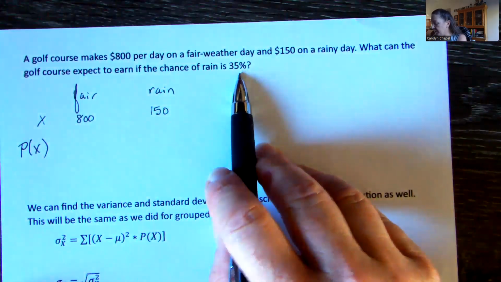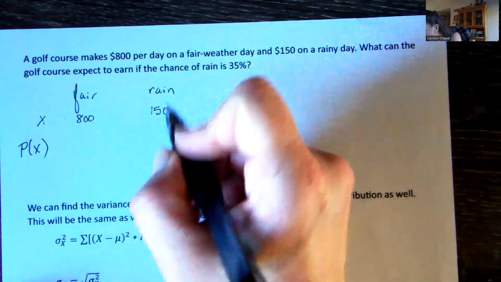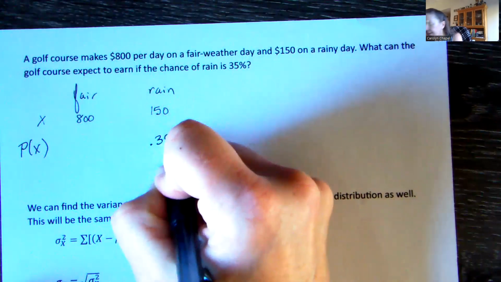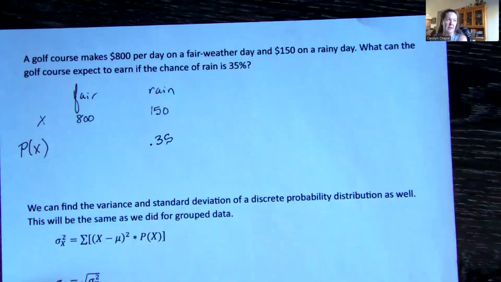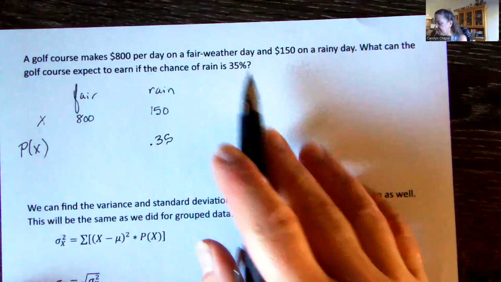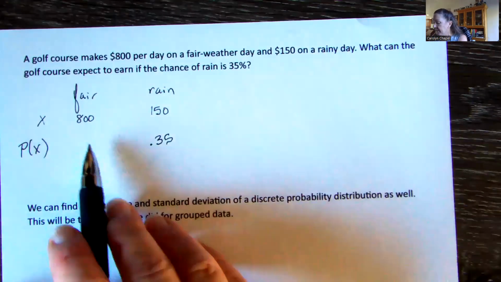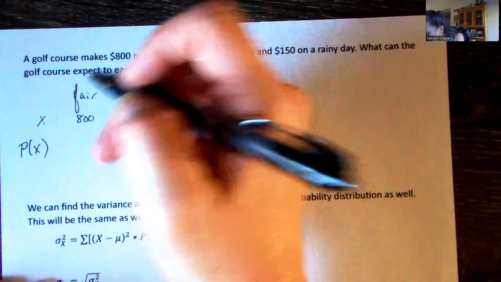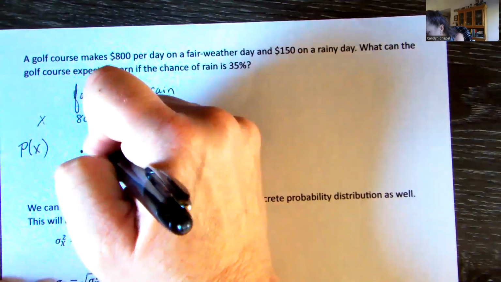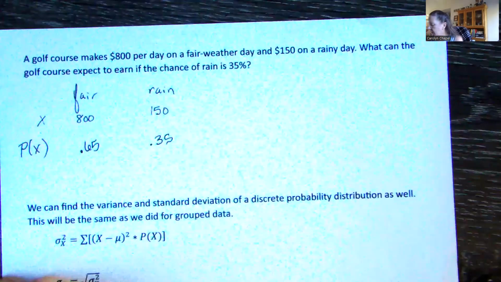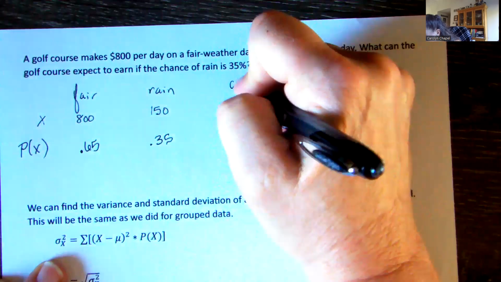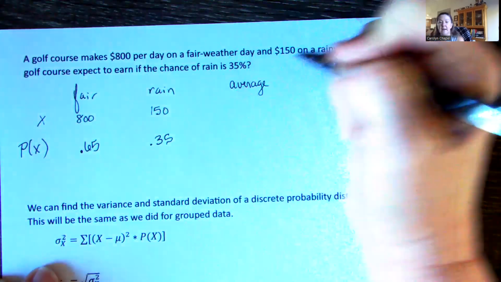So in terms of probability, we can think of that as being 0.35 in the rain category, because we have a 35% chance of rain. The chance that it's nice is everything else, which is 0.65. So our average, again, it's a weighted average.